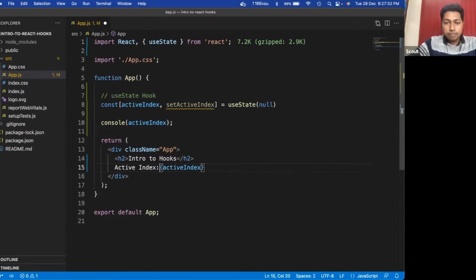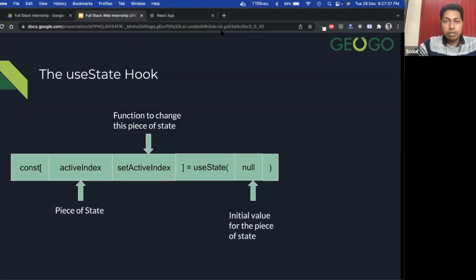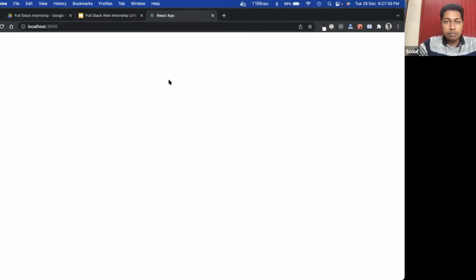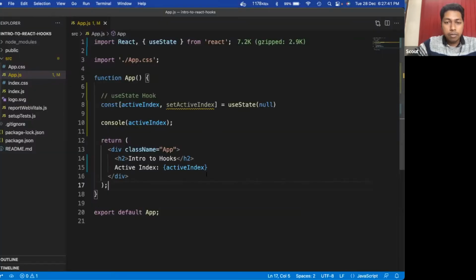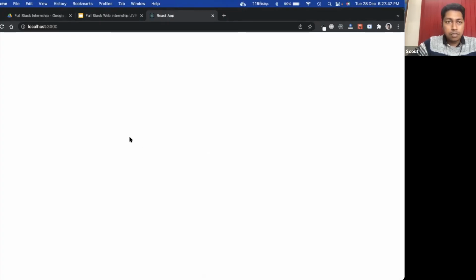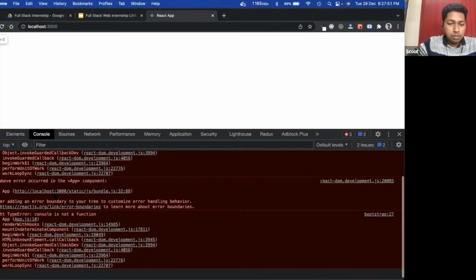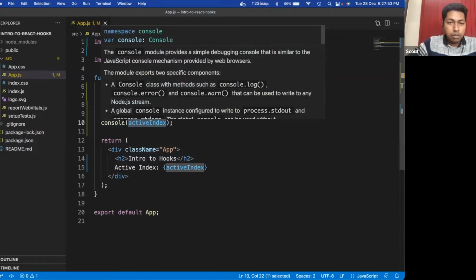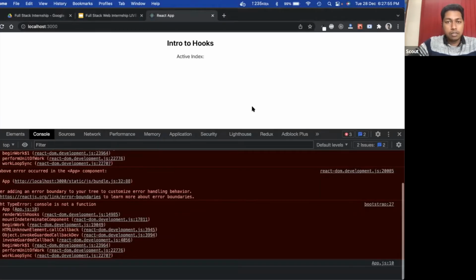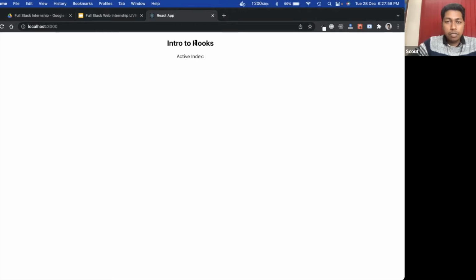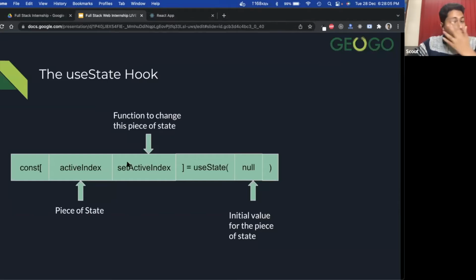Okay, there is some error. Sorry, console.log. Yes. So here I'm getting this active index text, but after that there is nothing. Okay, let's understand this thing.